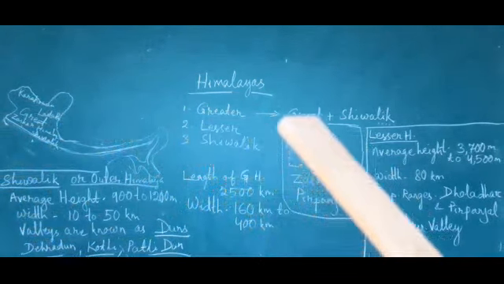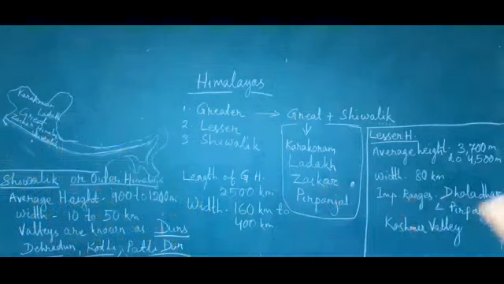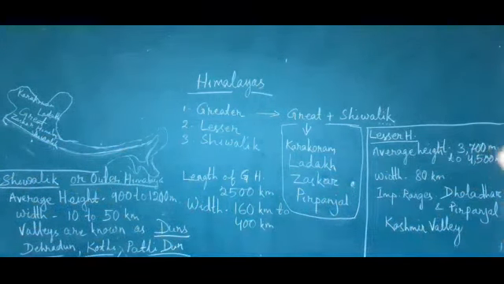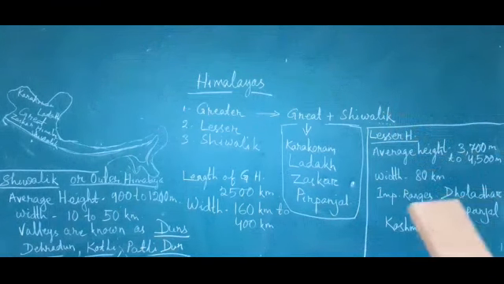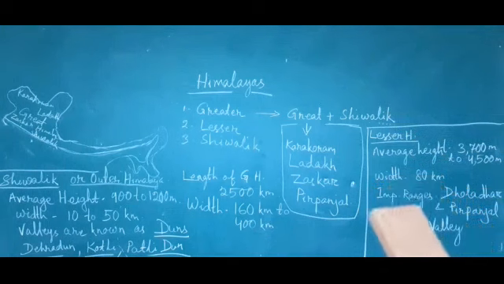Greater or Great Himalayas. Okay. Then we will read about the next, your Lesser Himalaya. Lesser Himalayas average height is 3,700 meter to 4,500 meter, and its width is 80 kilometer. Okay, what are the important mountain ranges found here?